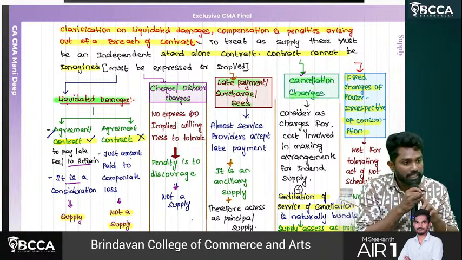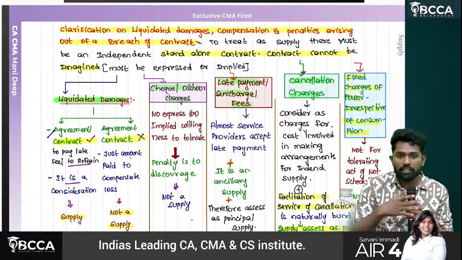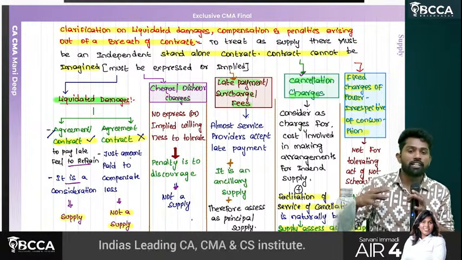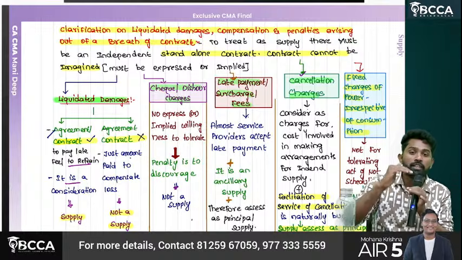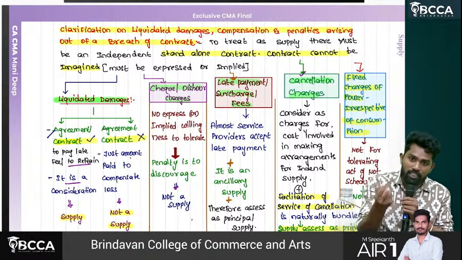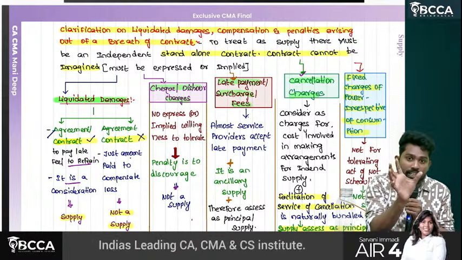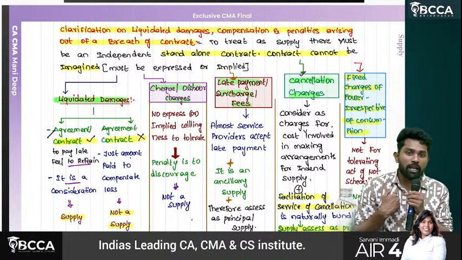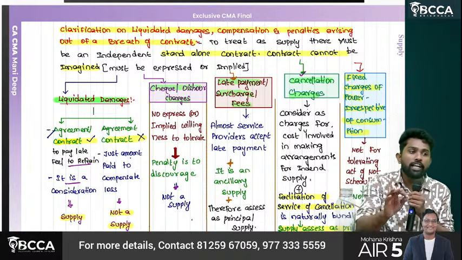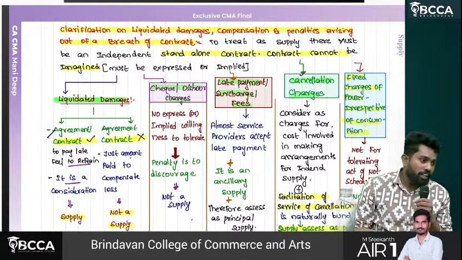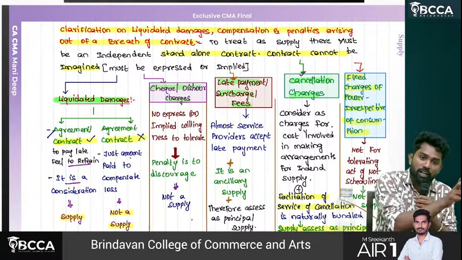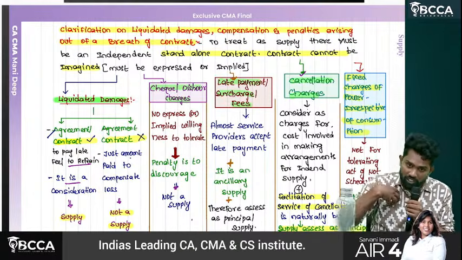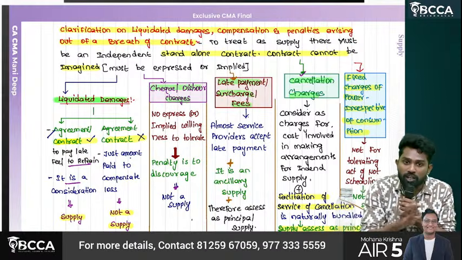Second, even though nothing is written, it is impliedly there, considering the nature of the contract. So either explicitly or impliedly, if there is a willingness to accept damages and tolerate it, then it can be called as what? Supply. If there is no express or implied willingness to tolerate it and take consideration, then it is not a supply.